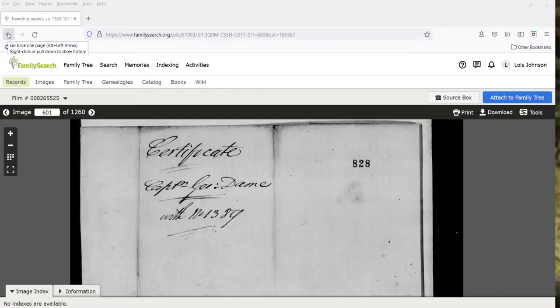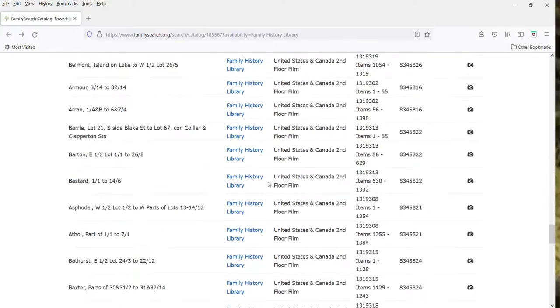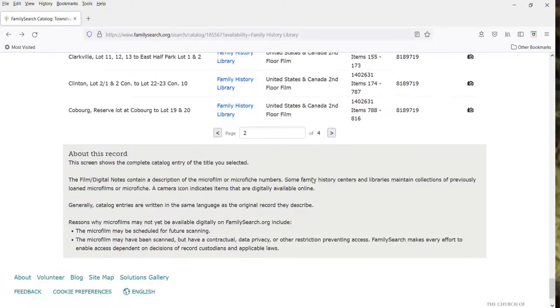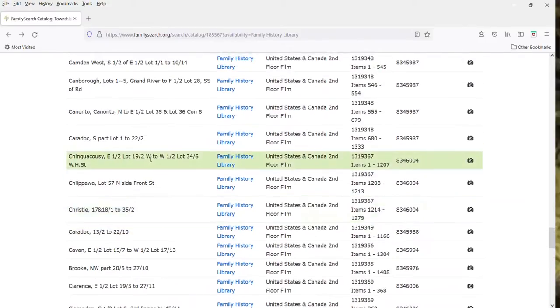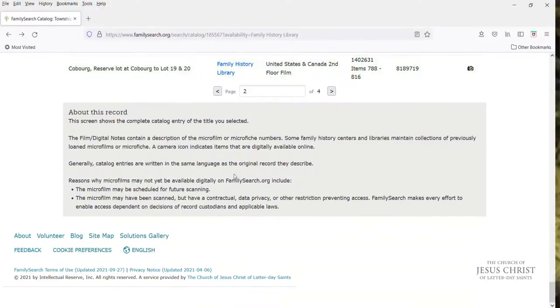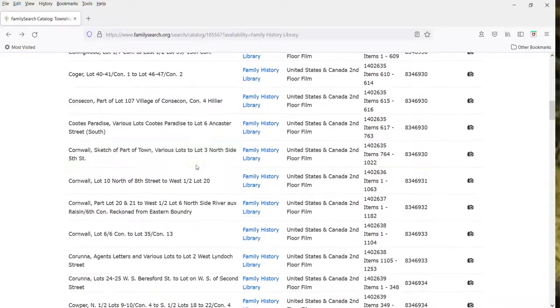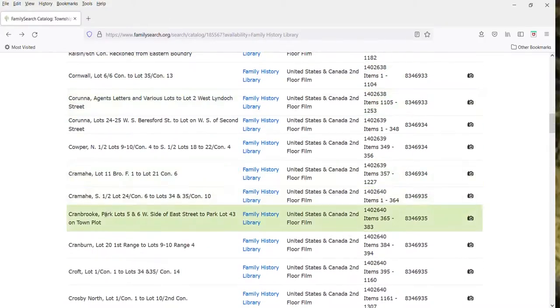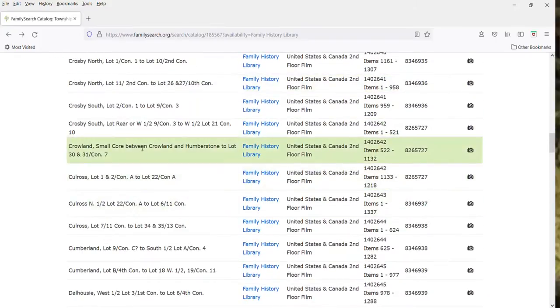The next township I'm going to do is Crowland Township. So I'm just going to go back to the list of townships here. I'm going to go to the next page, and I'm looking for Crowland, and if it is alphabetical, Crowland will probably be on the next page. They're not completely alphabetical, so let's see if we can find Crowland. Okay, they're not too bad for alphabetical on this page. So here is Crowland.